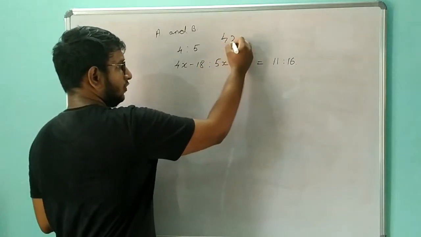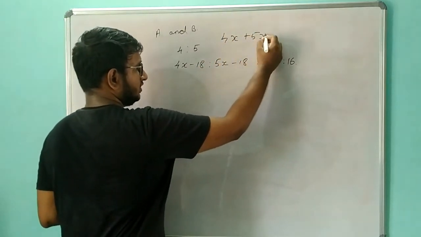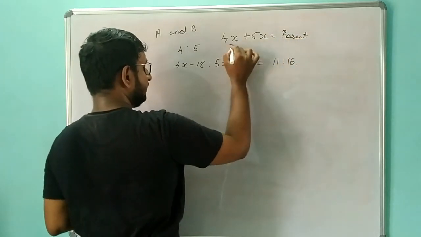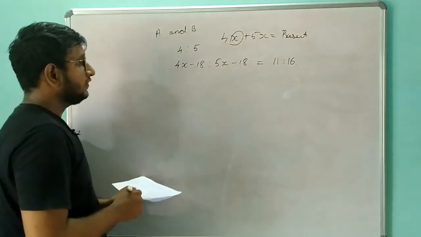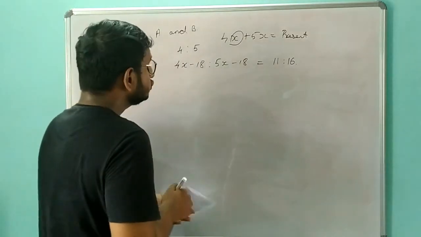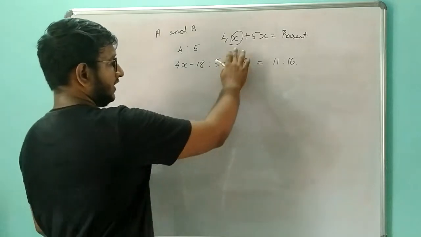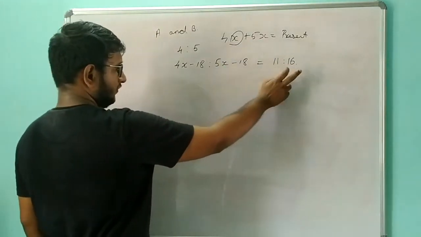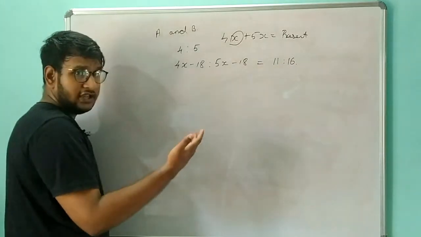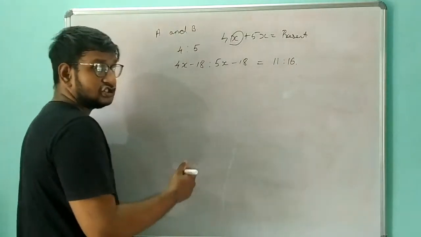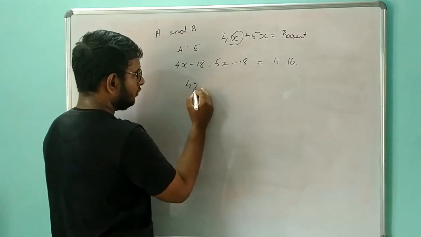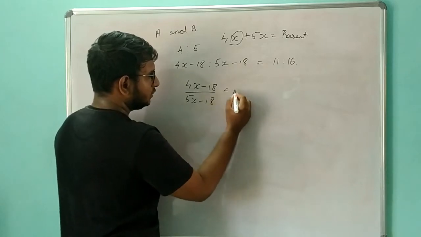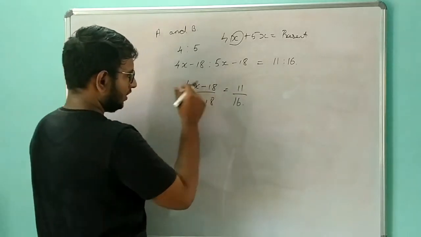So we know that 4x plus 5x will give us the present age. In order to calculate this, we need to find what x is. We know the ratio of A and B before 18 years, and I know the present ratio as well. So 4x minus 18 divided by 5x minus 18 gives us 11 by 16, right? So this is the ratio.